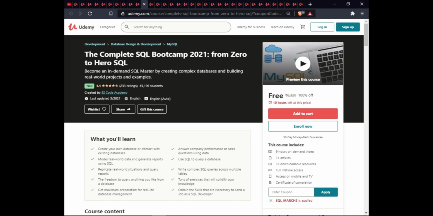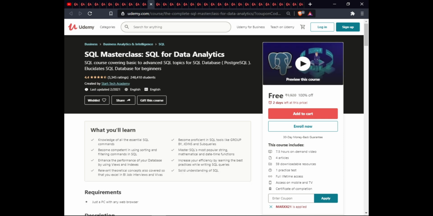You will have the freedom to query anything you like in a database, solidify your knowledge to prepare for real-life database management, and obtain the skills required to land a job as a SQL developer. This course includes 9 hours of on-demand video, 14 articles, 23 downloadable resources, full lifetime access, access on mobile and TV, and a certificate of completion.